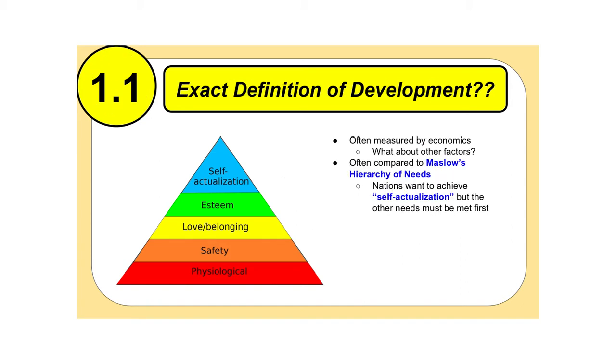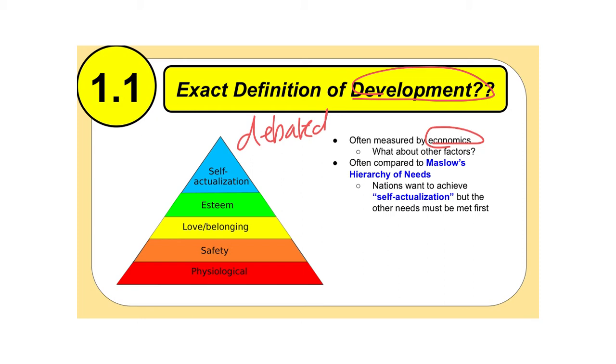So what exactly is development? Well, the exact definition of development is debated. There are just so many different varying opinions on what development is that it depends on who you ask and what school of thought that person is coming from on how they would define development. And so, to be perfectly blunt, the exact definition of development is debated. However, development is often measured in terms of economics. Most people just look at economic development, and that to them is what is considered development. What is global development? Well, it's the measurement of economics and economic growth.